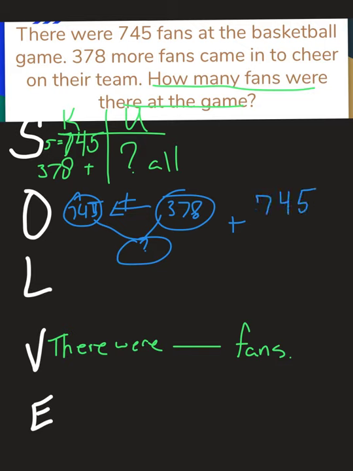745 fans, 378 more came. And how many were there in all? 5 plus 8, 13. 7 plus 4, 11, and one more is 12. 7 plus 3 is 10, and one more at the top is 11. Don't forget to put your comma. There were 1,123 fans at the game.